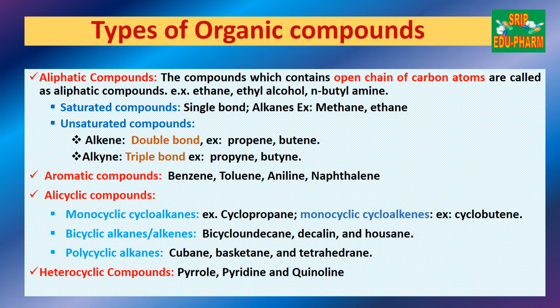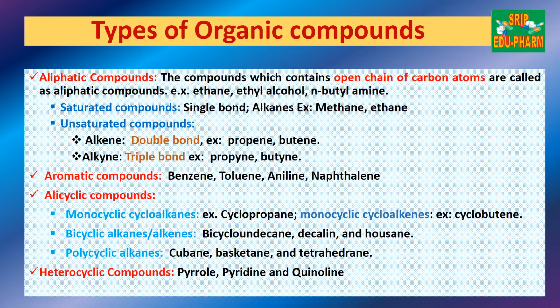Saturated means they have only single bonds. In this, there come the alkanes, like methane, ethane, propane, etc. Unsaturated compounds have either double or triple bonds. If they have a double bond, they are called alkenes, and if they have a triple bond, they are called alkynes.